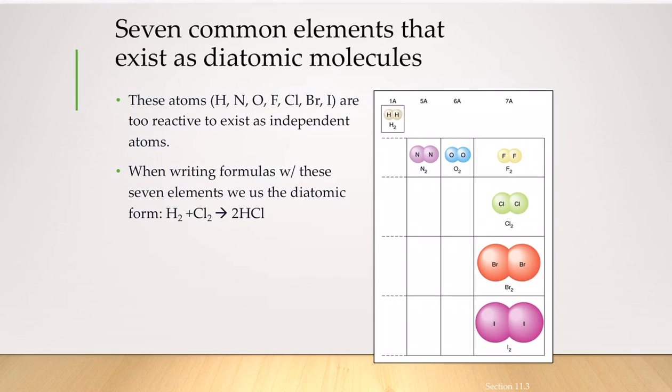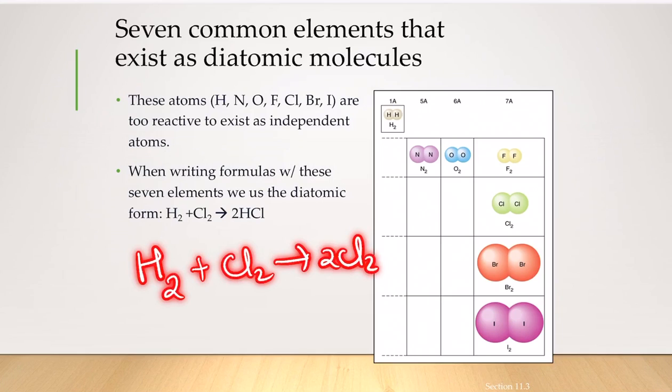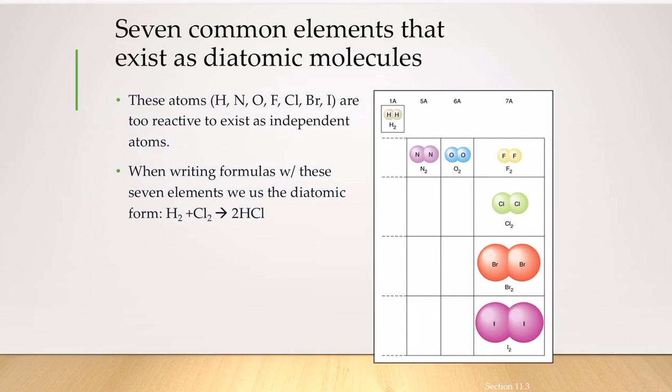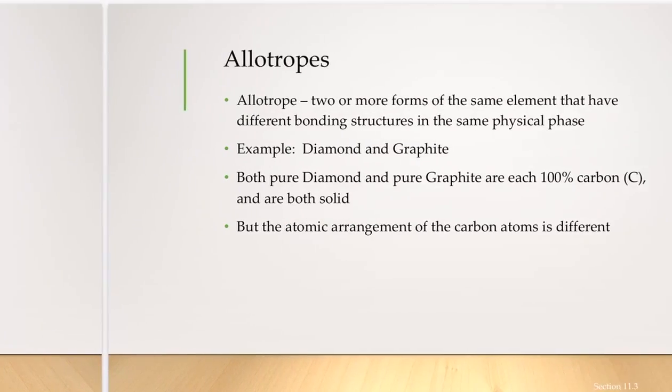Usually when writing the formula for these elements, you always write them as diatomic molecules. Say, for example, you cannot write the equation as H plus Cl gives HCl. This is entirely wrong. You will write it as H2 plus Cl2 gives 2HCl, because you always need to represent the diatomic molecule as either H2 or Cl2 or N2 or O2.